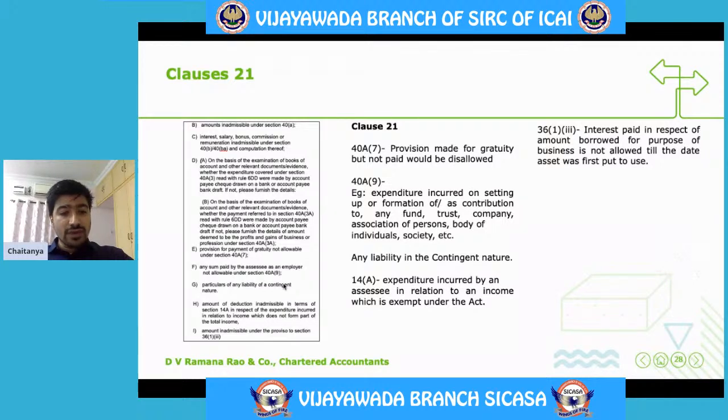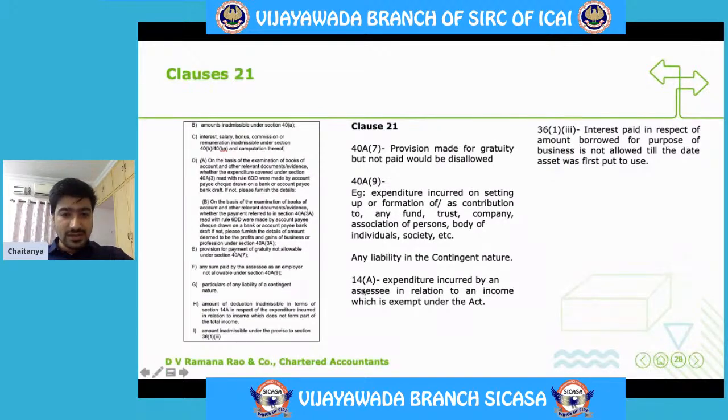Amount of deduction inadmissible in terms of 14A in respect of expenditure incurred in relation to income which doesn't form part of total income. Interest and amount inadmissible under proviso to section 36(1)(iii), which is interest paid in respect of amounts borrowed for the purpose of business, is not allowed till the date asset is put to use.